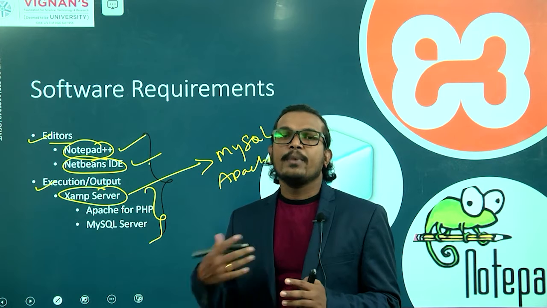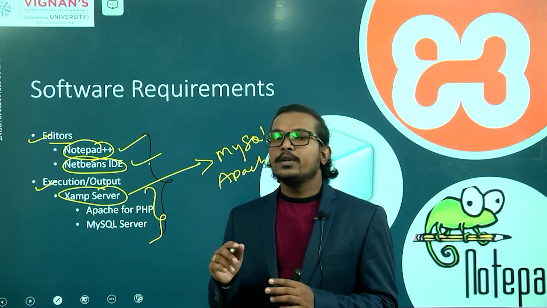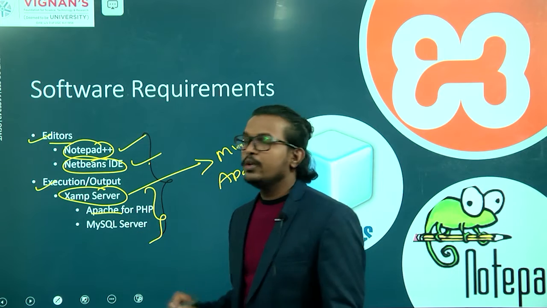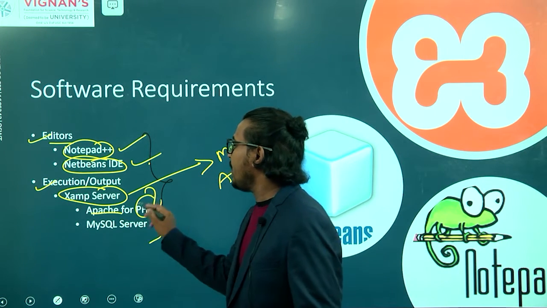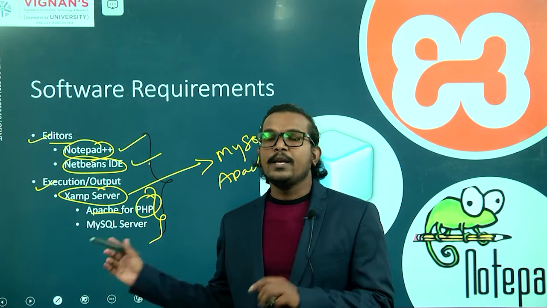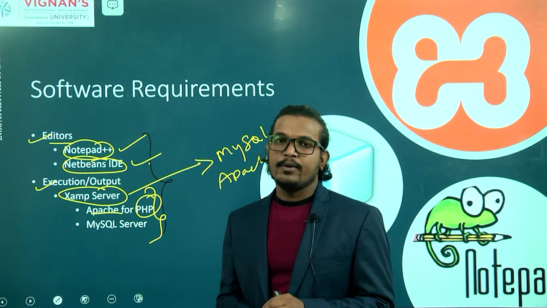For monitoring or maintaining PHP, you require some server, right? So for that we are using the Apache server here. In your Apache server, we have the PHP module, and that PHP module is maintained by the Apache web server.